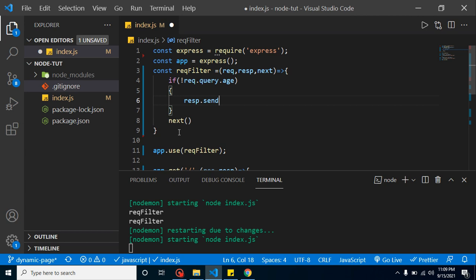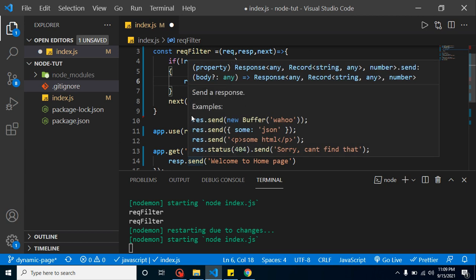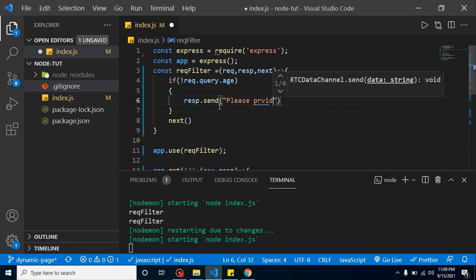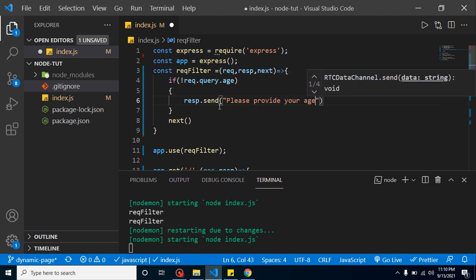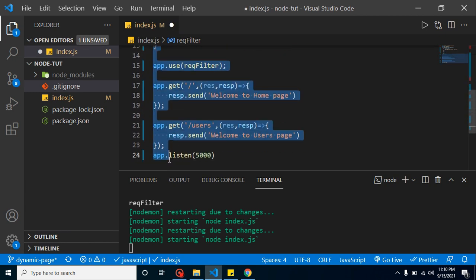Now our middleware will stop the user request here, because we are returning from here. So the user cannot access our routes, and we can say please provide your age. Else, if they provide the age, then we run the next there.